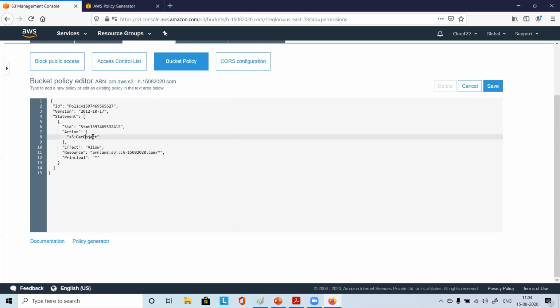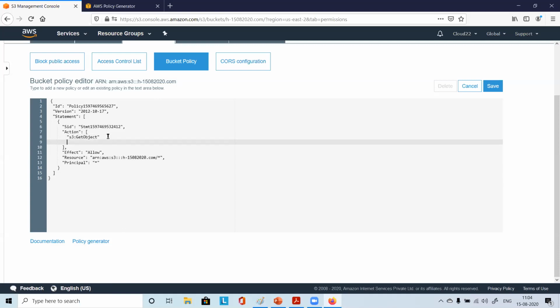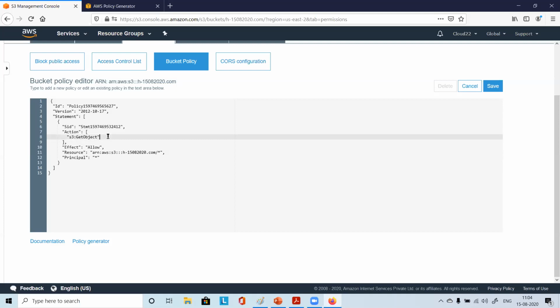So for action, you can just add one more. In place of this, you can simply press enter, right? And you can just start typing here. You can simply say S3 colon, and you can say put object, right? Don't do this, I'm just showing you. You can simply modify this. Easy, right? So you can just generate the policy and then edit it. You will get some basic point from where you can begin and start.